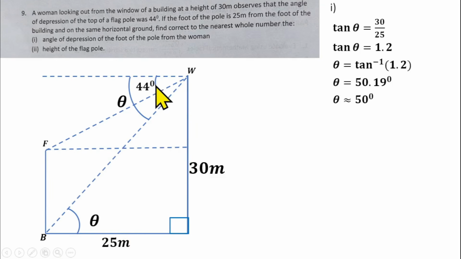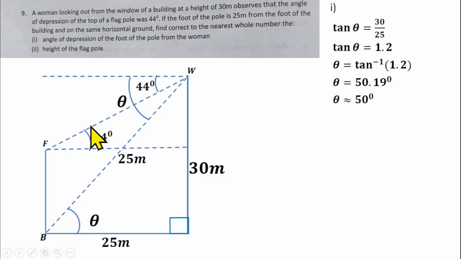And you have been given this angle of depression of 44 degrees. That means this angle of 44 degrees also has a relationship with this angle that is here. So the angle here, 44 degrees, and the angle here also will be equal. So that means this angle here will be 44 degrees as well, alternate angles.